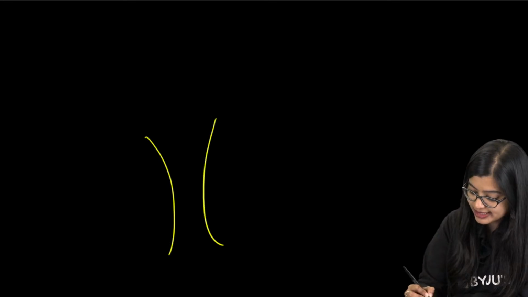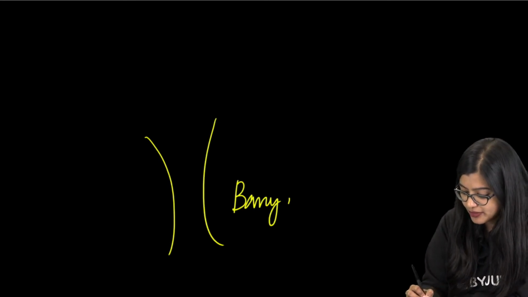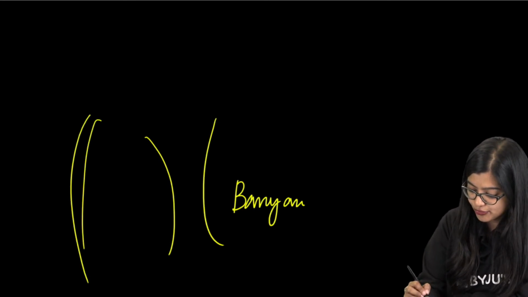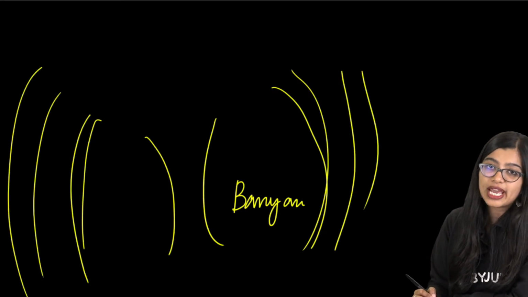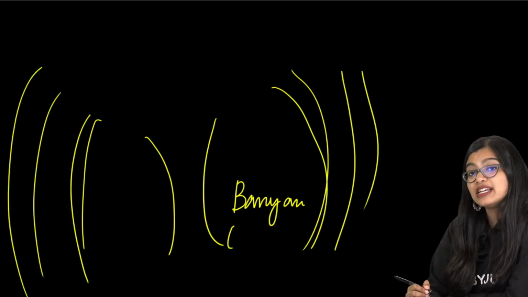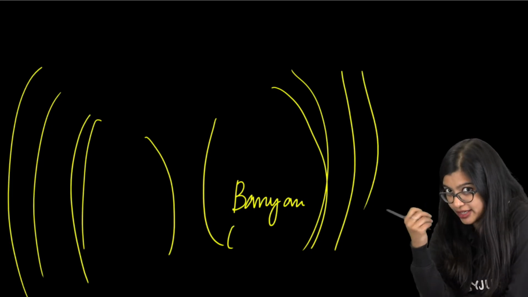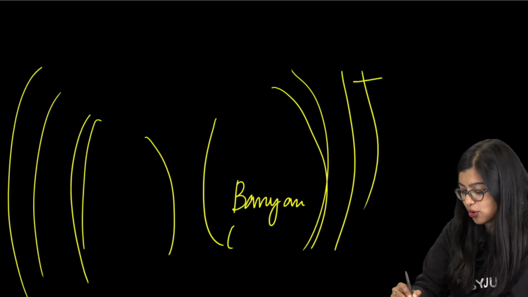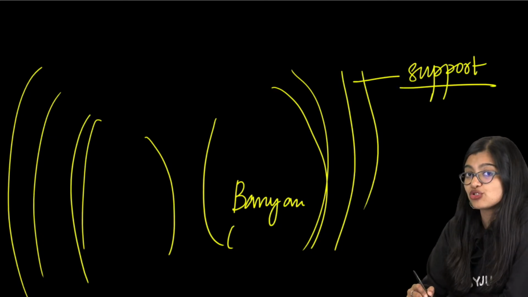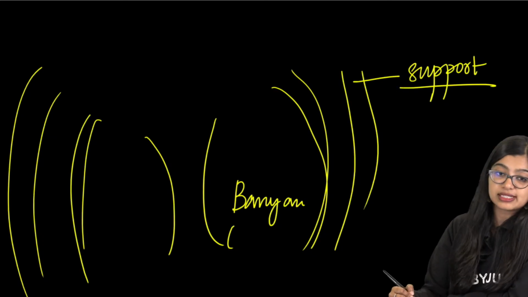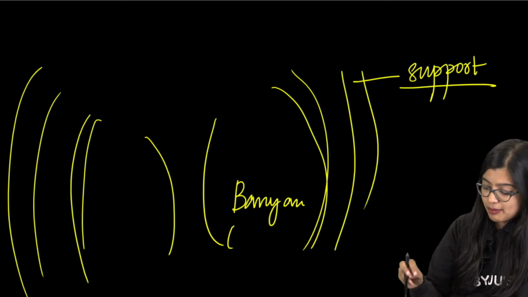Ma'am, what are prop roots? So prop roots are those roots that we see in the banyan tree. In the banyan tree, you would have seen a lot of roots hanging down. They are called prop roots. They are adventitious roots, a different kind of roots, and they grow so that they can provide support. We call them adventitious roots because they grow from the stem, right? So that is what we mean by it.